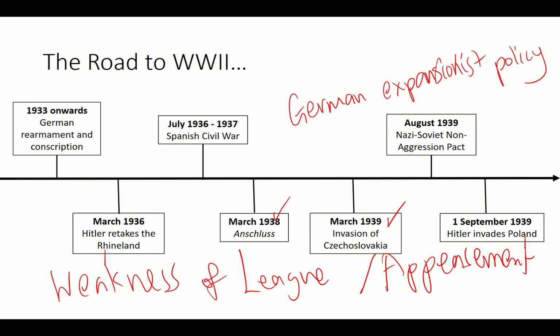Obviously, if we look at an example of March 1936, yes, it is because of the weakness of League of Nations. That's how I categorized it. But it is also about Hitler's action. So later on, as we go through, I will explain the interaction between the two. So that is an overview of World War II.